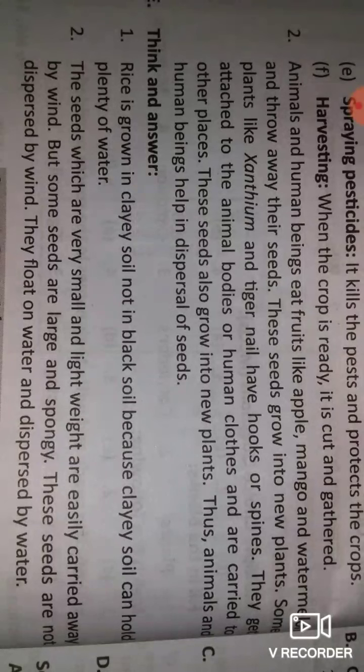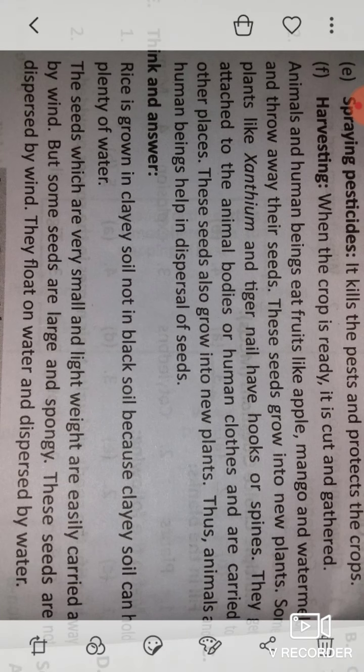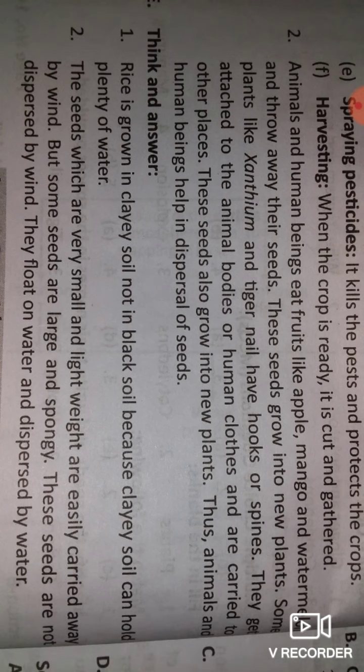So the answer is, rice is grown in clayey soil, not in black soil, because clayey soil can hold plenty of water. Now students, when we are growing the crop, in the irrigation activity we apply water to the plants. When we apply water, the soil holds the water according to its nature.